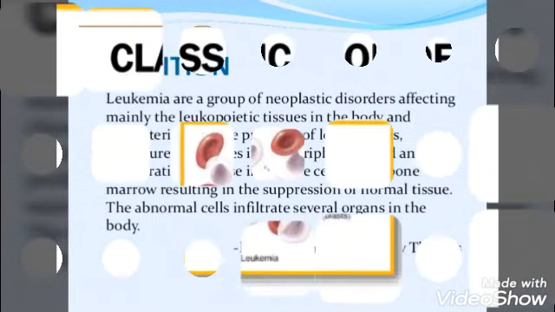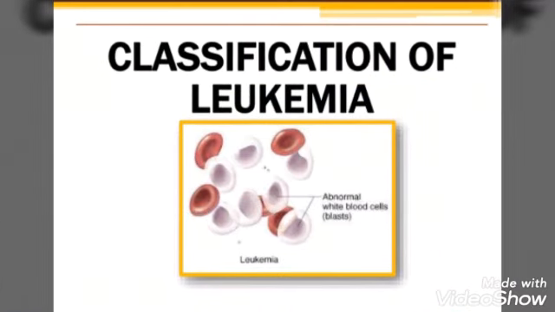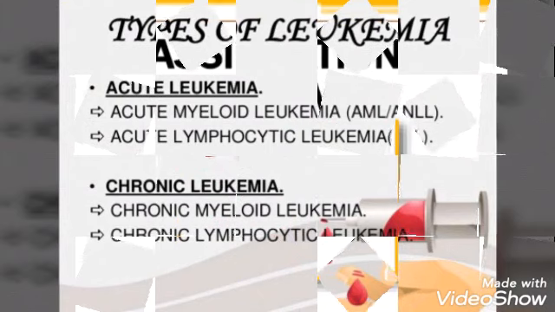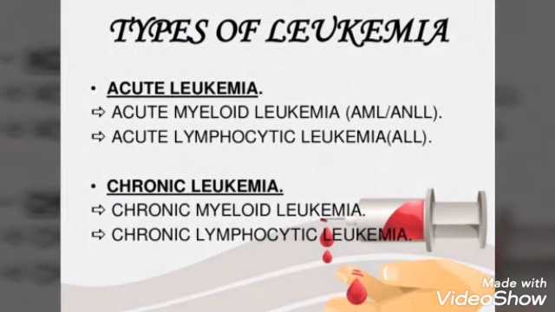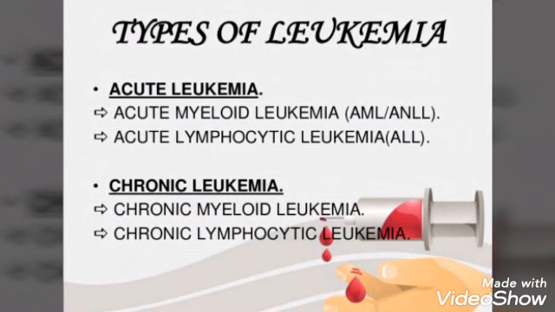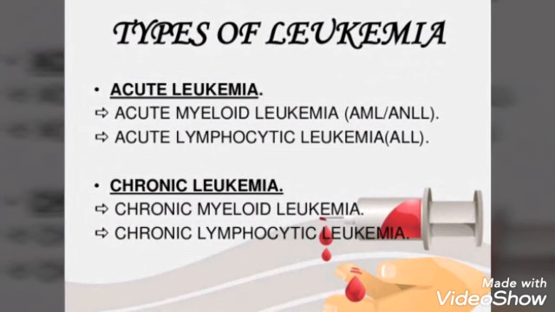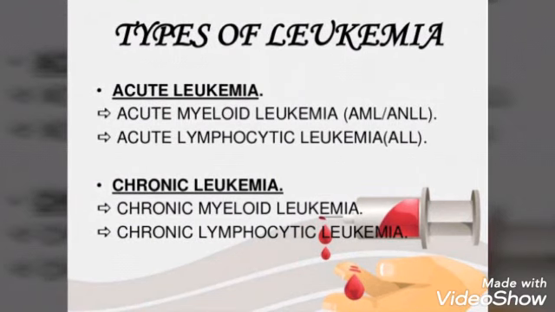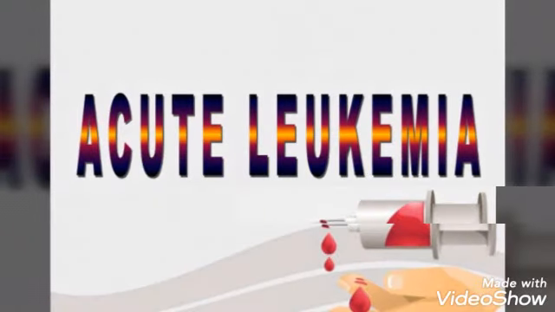We'll see the classification, you can say types of leukemias. So mainly there are two types of leukemias. One is acute leukemia and the second is chronic leukemia. Acute is for short duration and develops very fast, and chronic leukemia develops slowly and has long duration. So we'll see acute leukemia first.